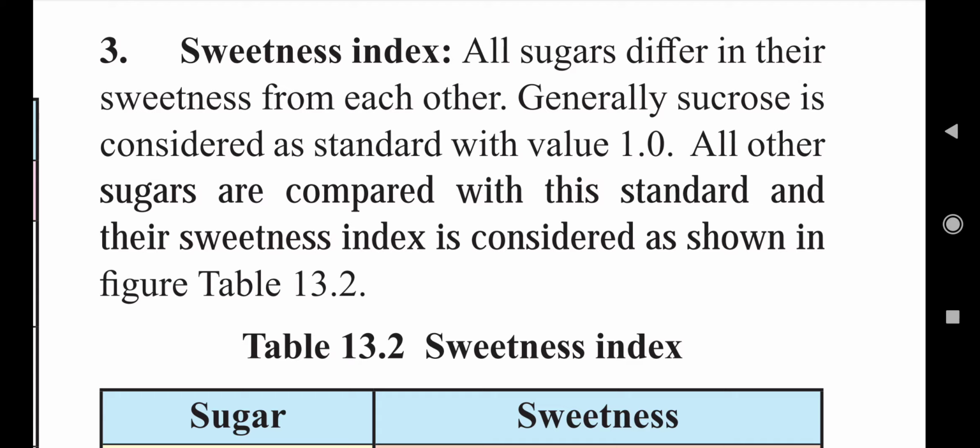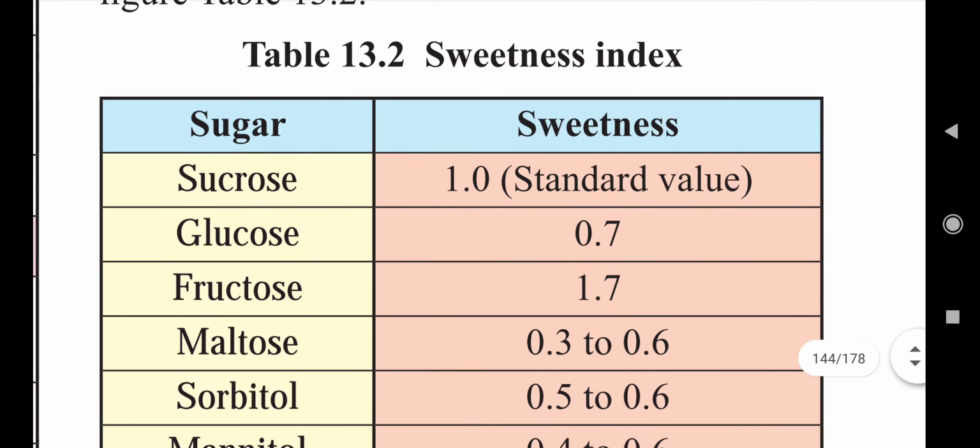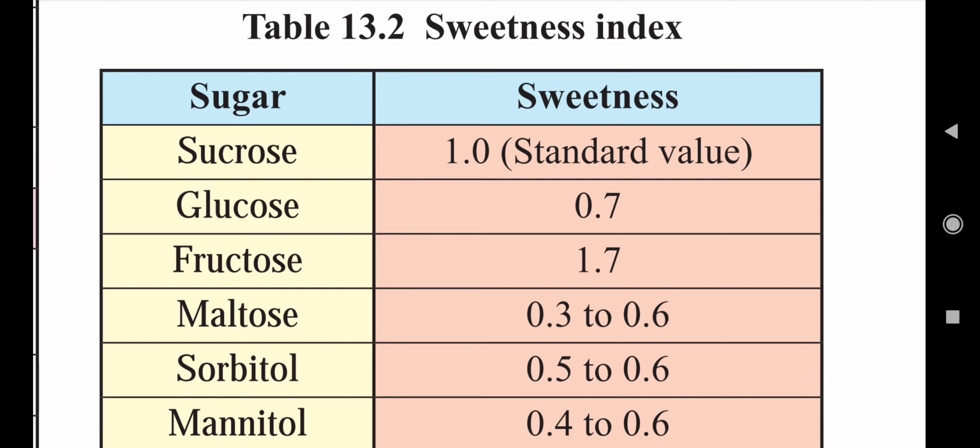All other sugars are compared with the standard, and their sweetness index is shown in the figure. Whenever we want to compare the sweetness of other monosaccharides or disaccharides, we compare it with the standard sugar, sucrose. Here is the sweetness index of different sugars.